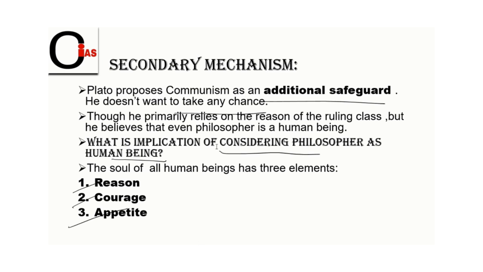So it is not certain that a person with reason will always be a good ruler. Why? Because every person has an element that is appetite. So that's the reason he proposes the additional safeguard mechanism, that is communism, in order to avoid the corruption in Athens.